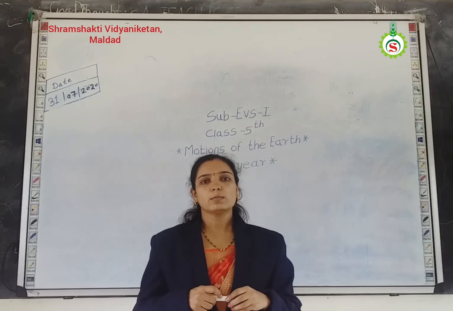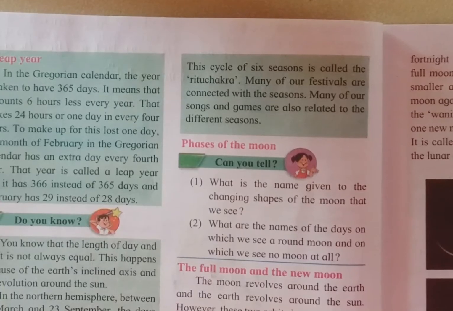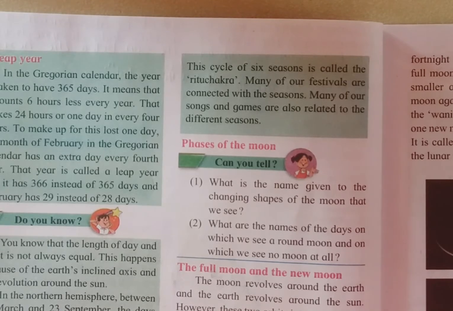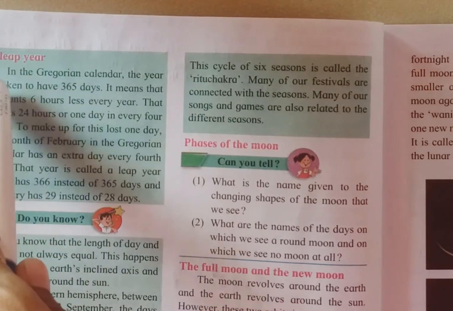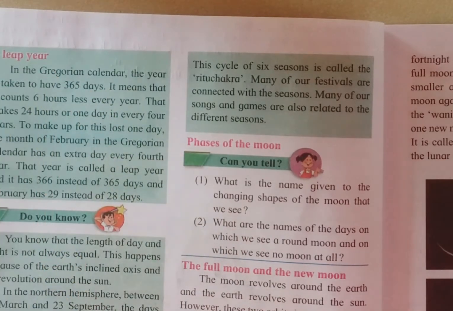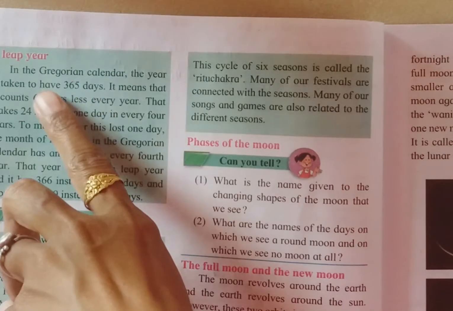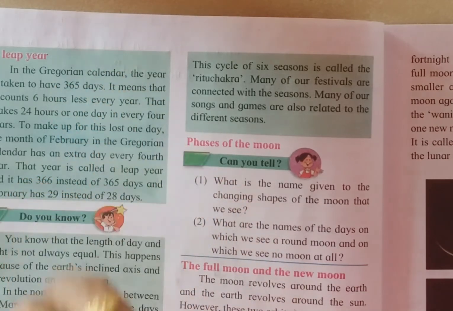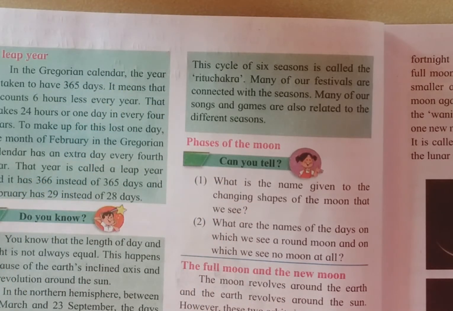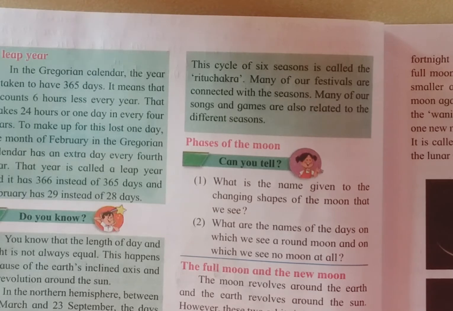Okay. Look in your book. Students, now we have to learn a new concept, a leap year. I will explain this concept. You listen carefully. Okay, students. In the Gregorian calendar, what is the meaning of Gregorian calendar? Gregorian calendar means the calendar which is used all over the world.